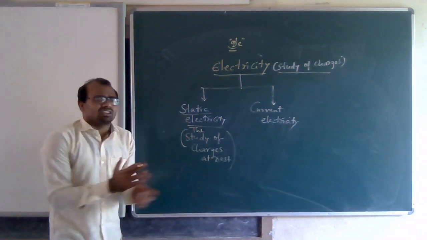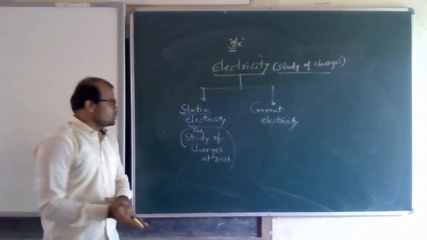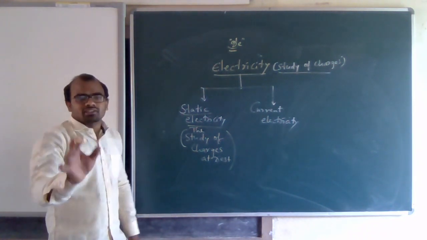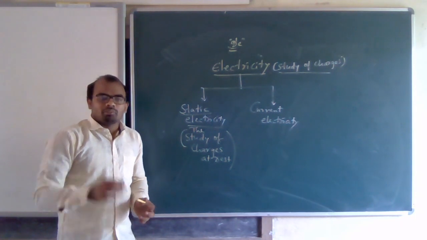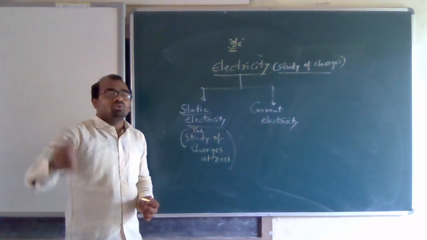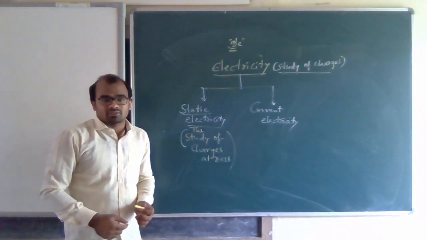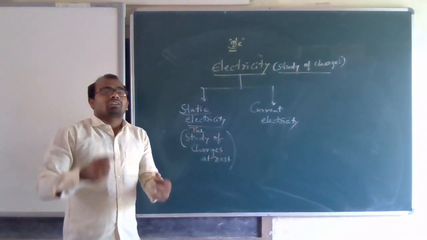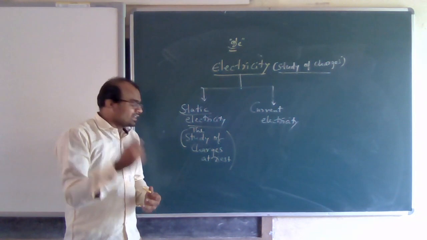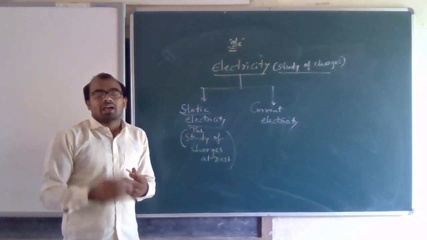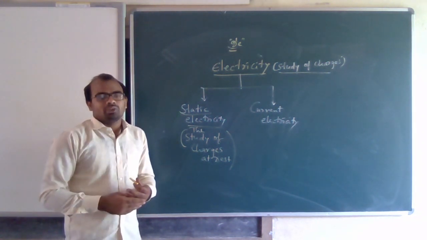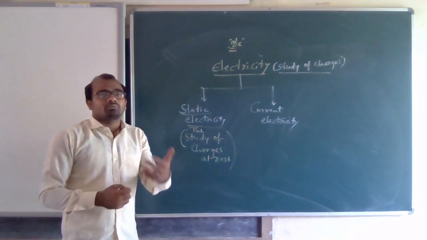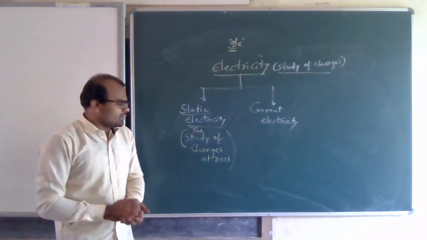Where do you see static electricity? Suppose you take a plastic scale and rub it into your hair continuously. The atoms in that plastic get charged, meaning electrons and positive charges become active, but they are at rest.